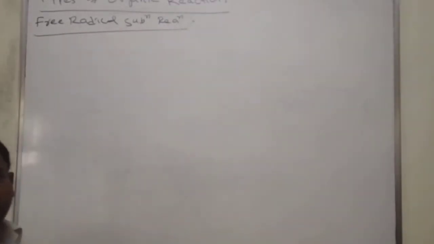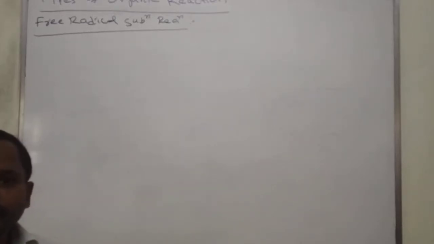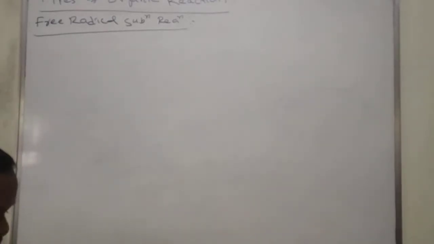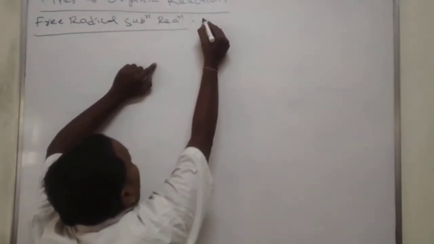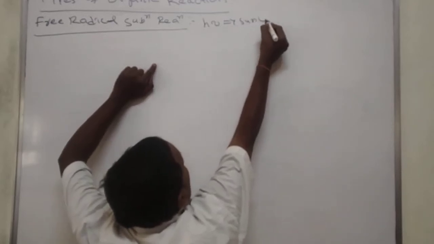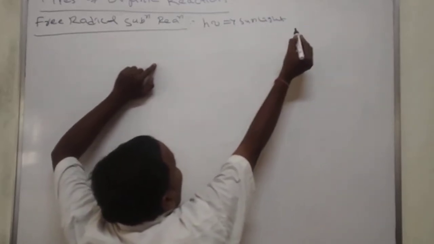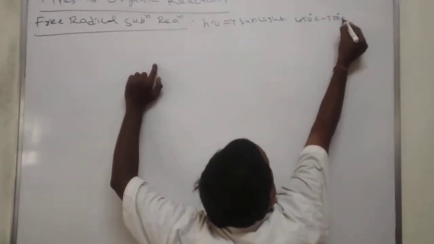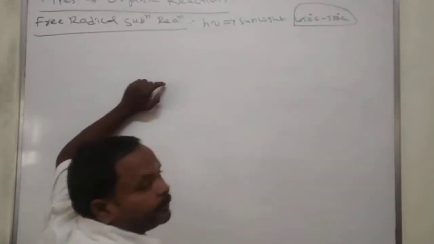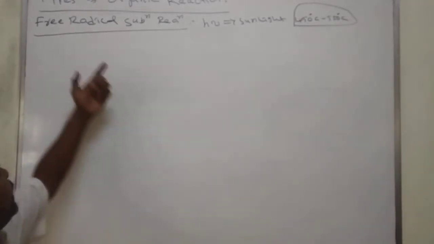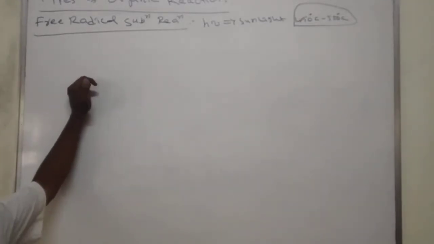What is the definition of free radical substitution reaction? The substitution reaction which is initiated by a free radical is called a free radical substitution reaction. These reactions are mainly observed in the presence of sunlight, or at 450 to 550 degrees centigrade temperature. In the presence of sunlight or high temperature, free radical substitution reactions will be observed.